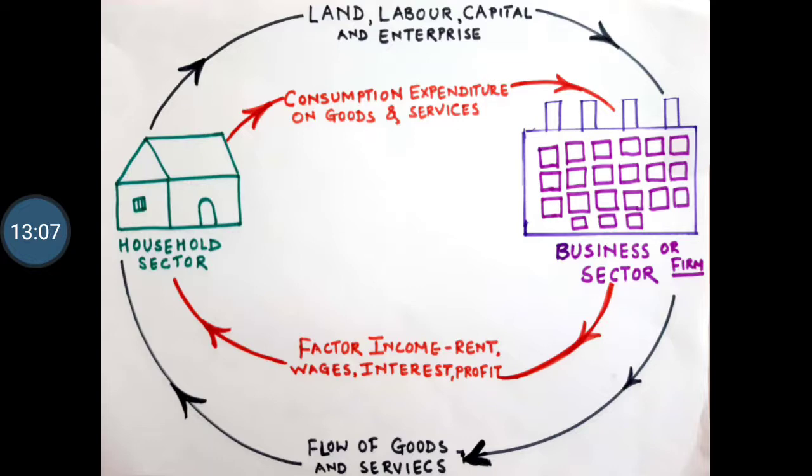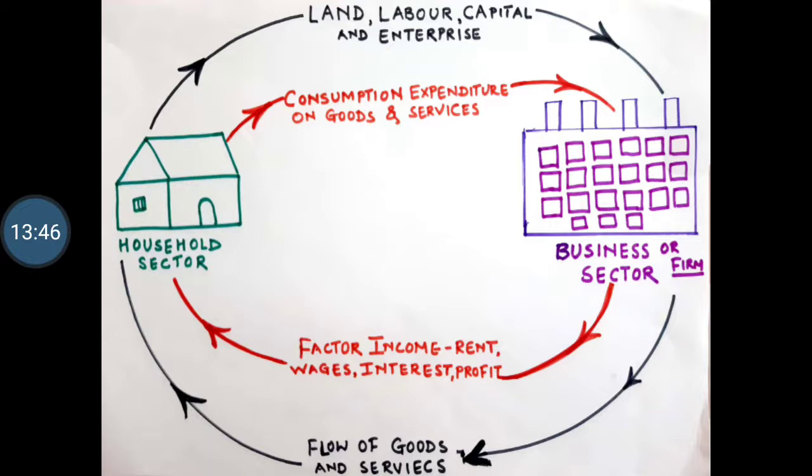Now we are talking about the inner circle, that is in red color, which starts from the business sector and goes down to the household sector, where the business sector is paying. So now your business sector is spending. Its expenditure takes place in the form of factor income, that is rent, wages, interest and profit. And why are they paying? Because they have used these factors of production, so in return they have to pay something, isn't it? Now they are paying, but they also have to get income, right? Not only spending, they should get income also.